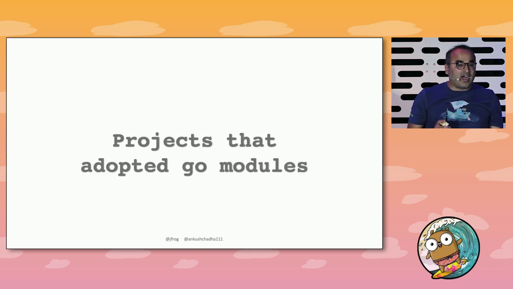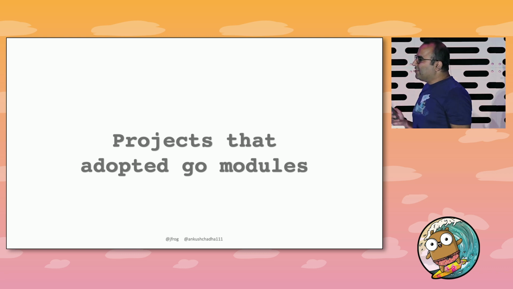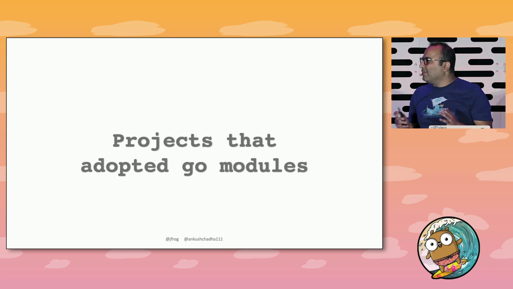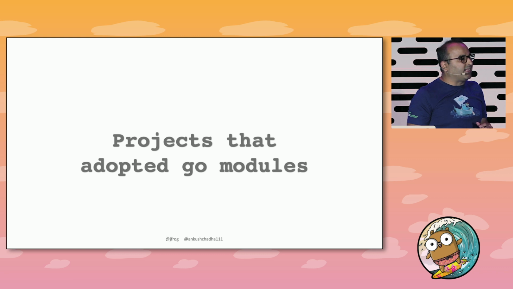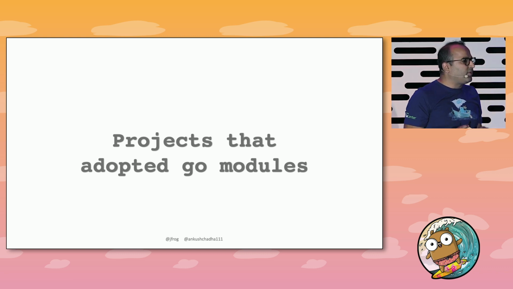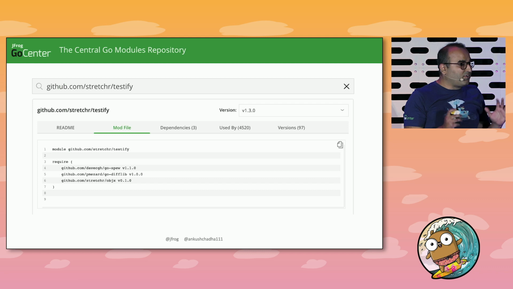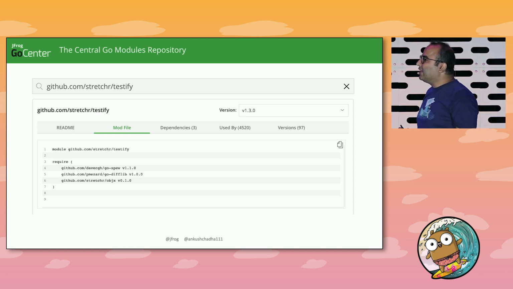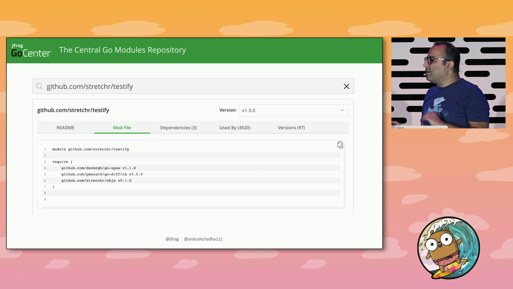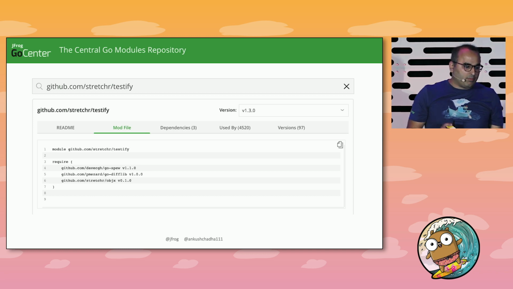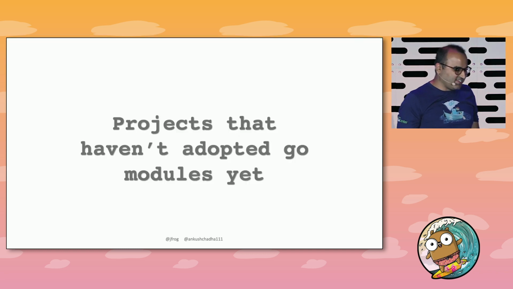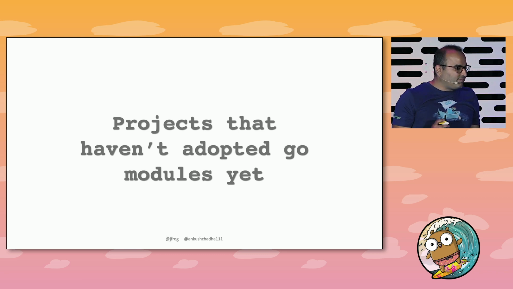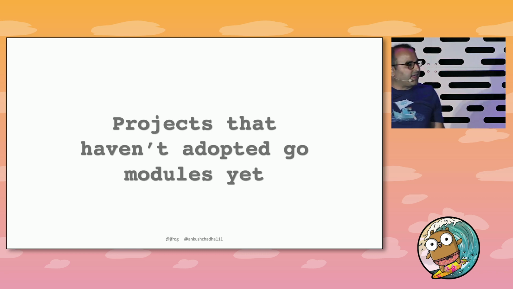So let me talk about some of the hard decisions which we had to make. When we started, there were rarely any projects using Go modules. This was back in the November timeframe of last year. But if there were some, we just served their Go mod file as is, because we honor the author's intent, as long as we were able to validate them successfully. But those were extremely rare cases. For the majority of the time, we came across projects which were not adopting Go modules yet, because that was a very, very early time frame.